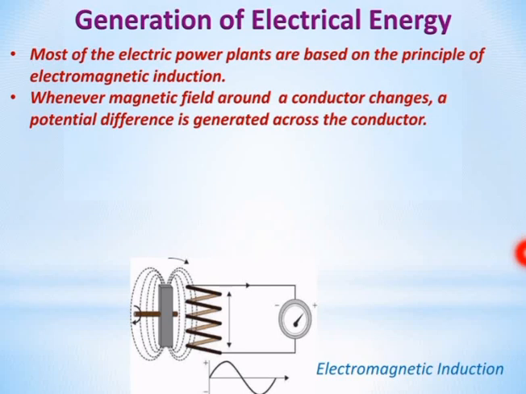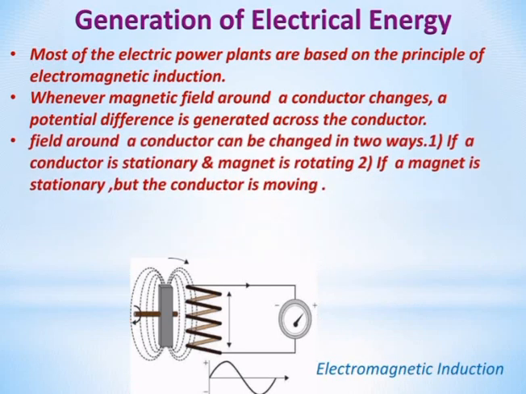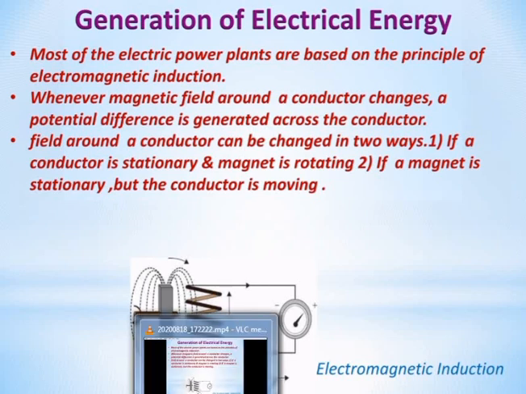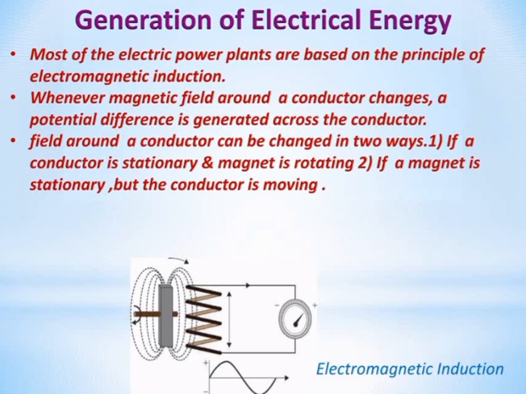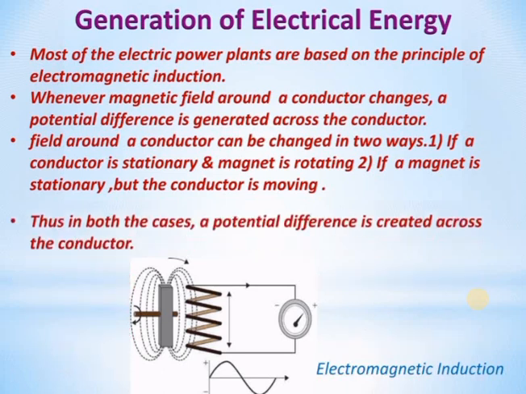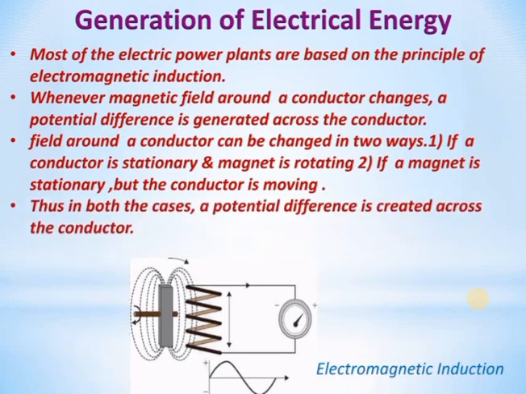Okay. The field around the conductor can be changed in two ways. If a conductor is stationary and magnet is rotating. And second way is if a magnet is stationary but the conductor is moving. Then also the field around the conductor will change. Thus in both the cases, a potential difference is created across the conductor.